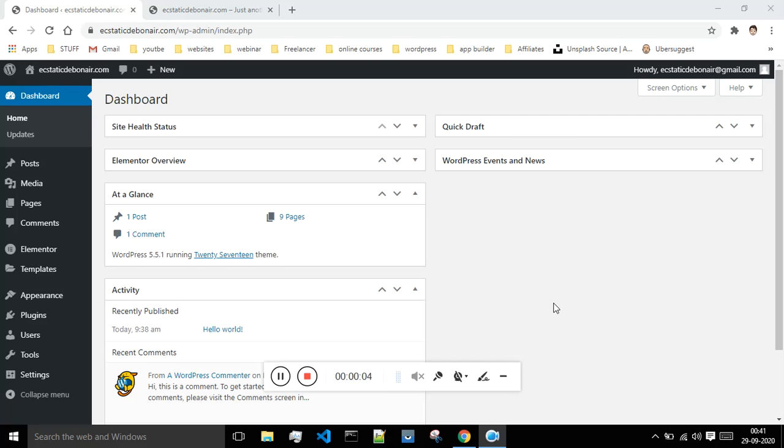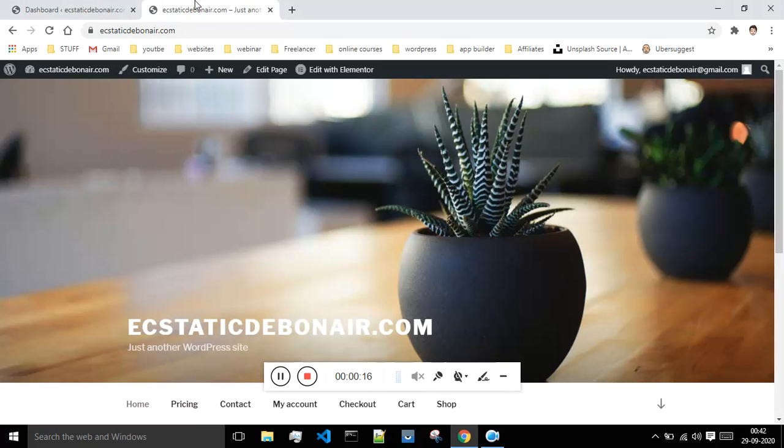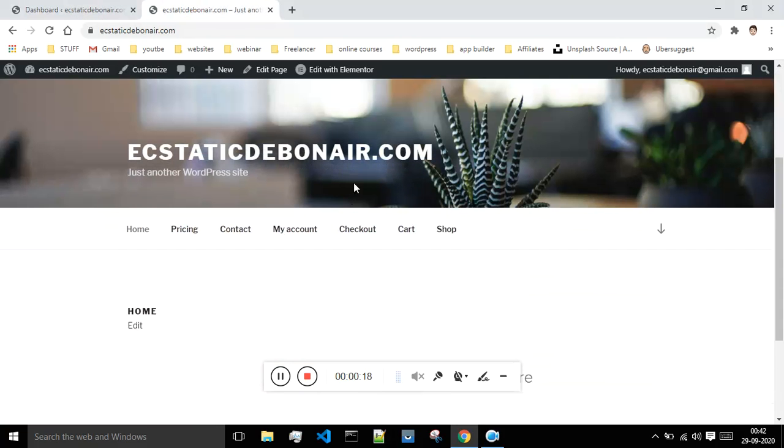And basically in our previous classes we have seen the introduction to the dashboard, and what are the different things that are present on the dashboard of WordPress. So today in this class we will be looking at how to change the appearance of our website.